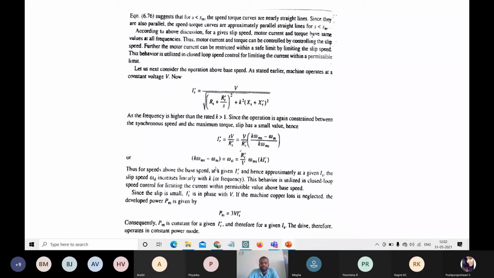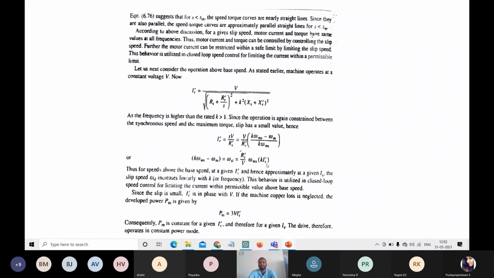So K omega ms minus omega m is equal to omega SL, the slip speed equation. The same slip speed can be written as RR dash by V into omega ms of K IR dash.